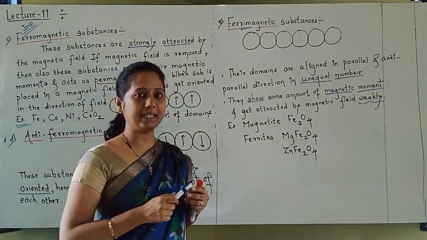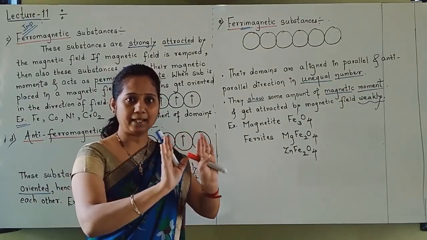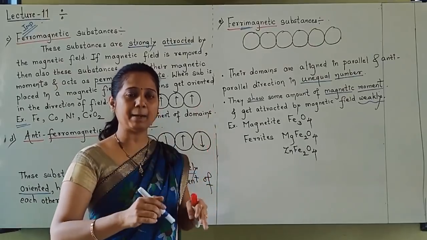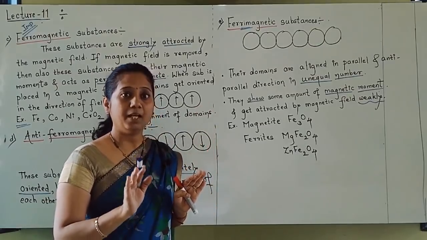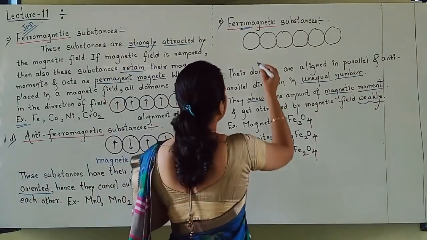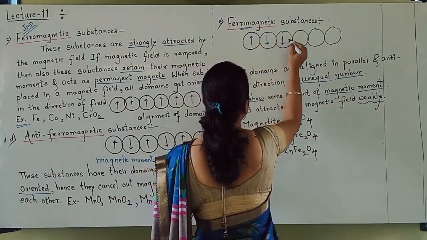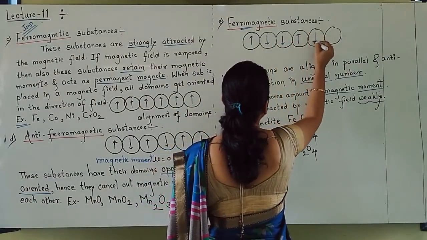But in ferrimagnetic substances, parallel domains are there and anti-parallel domains are also there, but in unequal number. For example, if 1 is up, then 2 will be down. Again 1 is up, then 2 will be down.